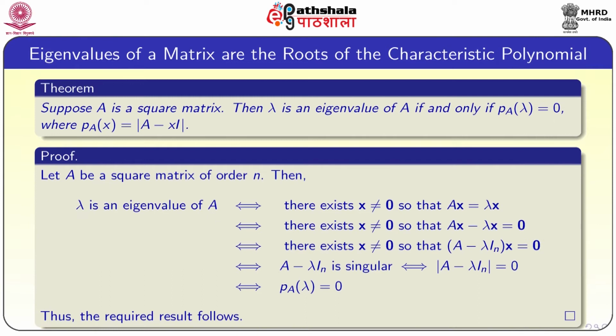The proof goes like this: let A be a square matrix of order n, then lambda is an eigenvalue of A by definition if and only if there exists a non-zero vector x such that Ax equal to lambda x.